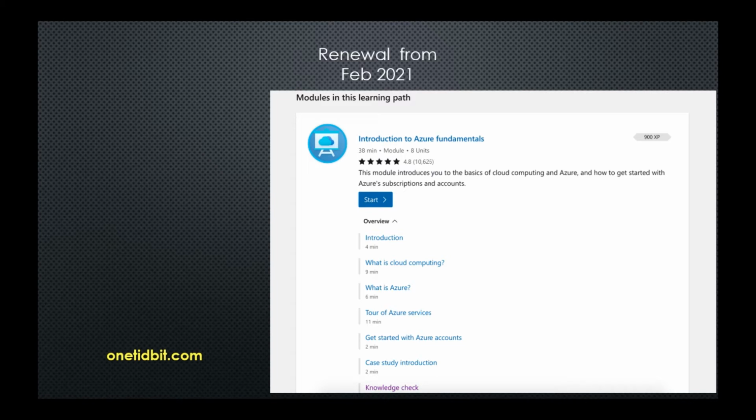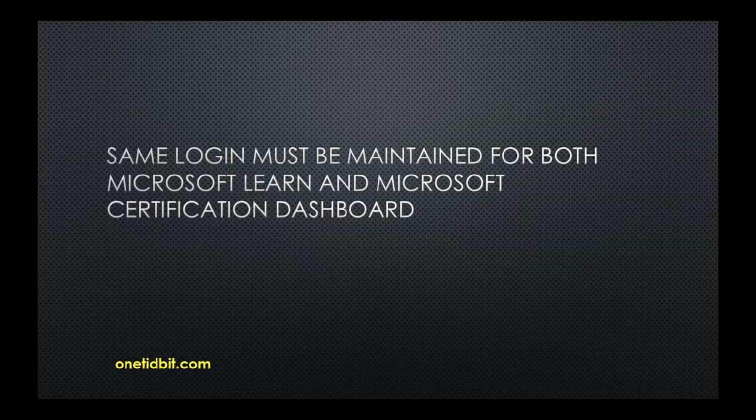To access Microsoft Learn for any exam, we just need to go to docs.microsoft.com, or you can just go to that particular exam page, say AZ-900. If you type AZ-900 in Google, it will directly take you to that AZ-900 page, and there, if you scroll down, you can see Microsoft Learn for this particular AZ-900.